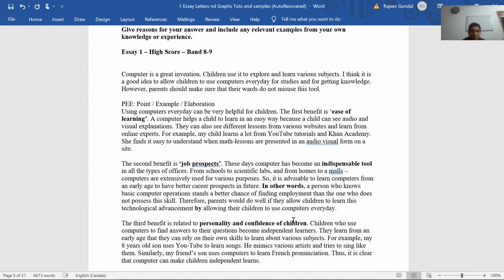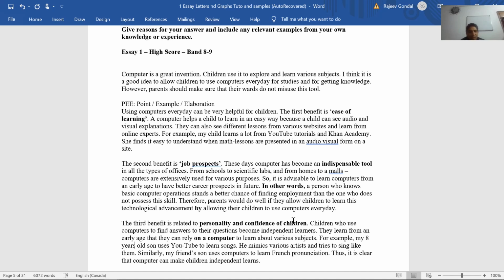I was actually refraining from using this phrase, satisfy their curiosity. It's okay to say that, but then it looks a little complex to me. So I'm trying to use as simple vocabulary as possible. Children who use computers to find answers to their questions become independent learners. That's fine. They learn from an early age that they can rely on their own skills to learn about various subjects. So they can rely on a computer, so that we highlight the subject, because that is important, right? To learn about various subjects.